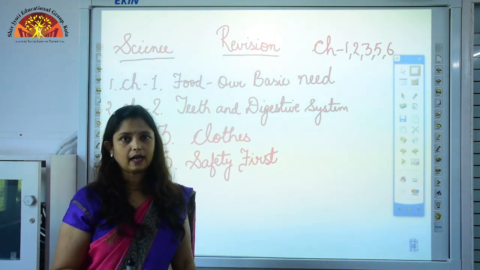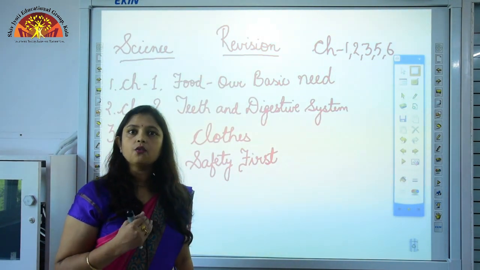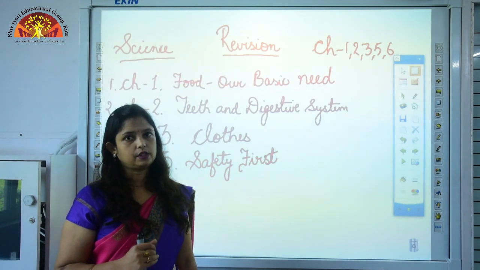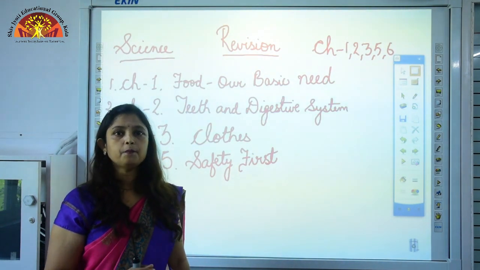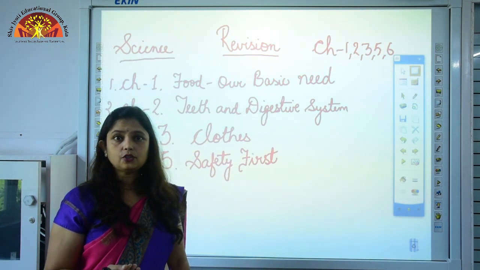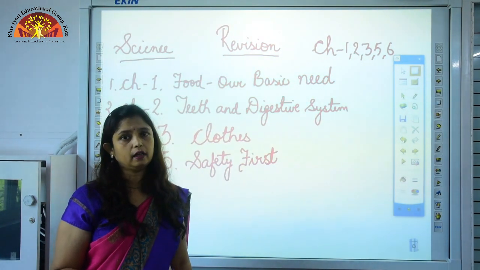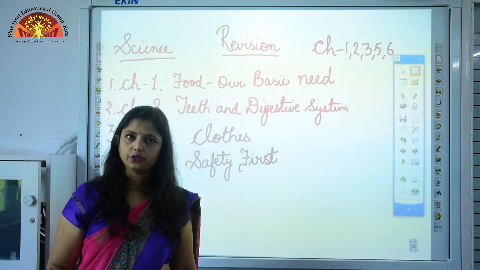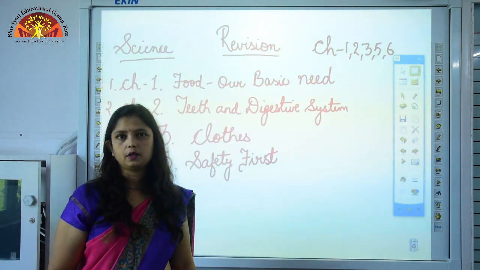So the box that contains all the necessary things required to give first aid is called a first aid box, and the things which should be kept in a first aid box are Dettol, which is an antiseptic, then bandage or band-aid, then cotton wool and gauze. So these are some of the things which should be kept in a first aid box. So this is all about chapter number 5.